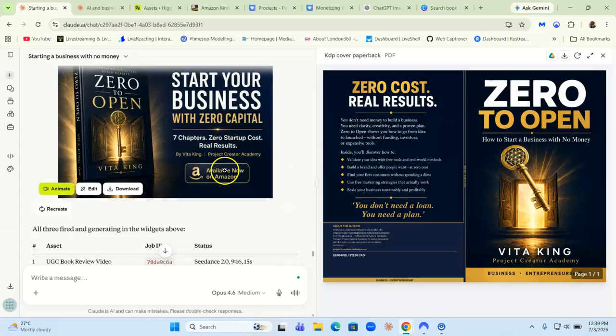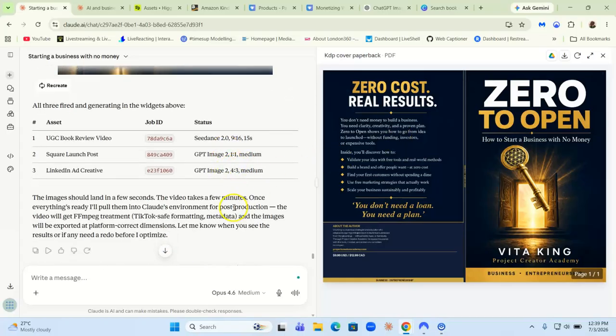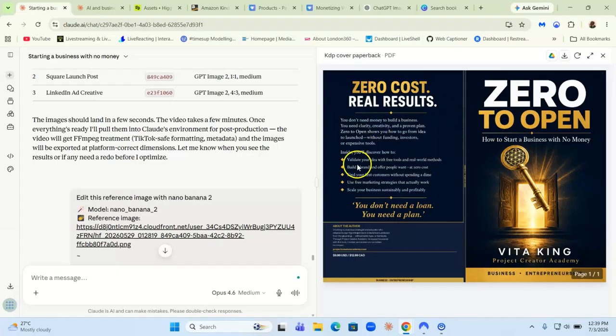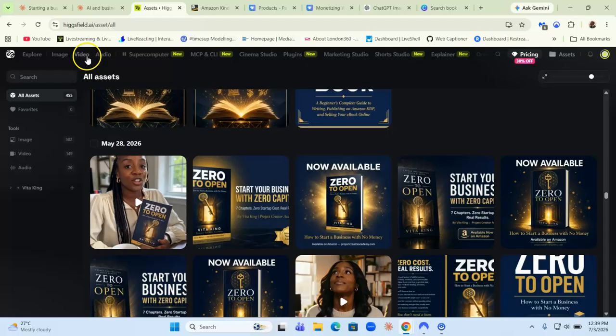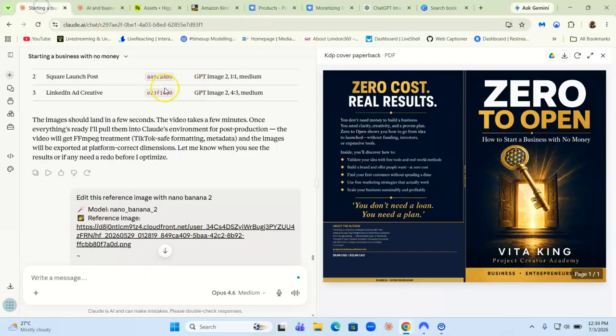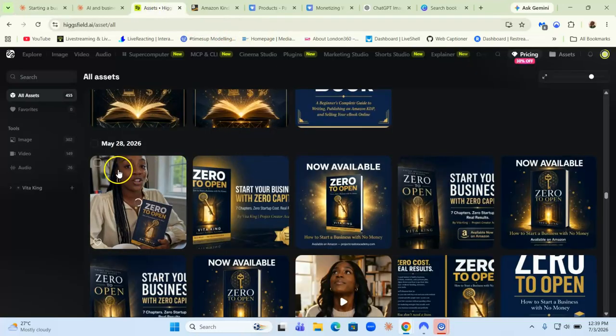Now with Claude, this book cover that you're seeing here, we're using this platform called Higgsfield. What we did was we connected Higgsfield with Claude. From Claude, we just prompt Claude to create a book cover for us, and then it connects to Higgsfield. Higgsfield is an AI company as well. It's an AI platform, Higgsfield.ai.